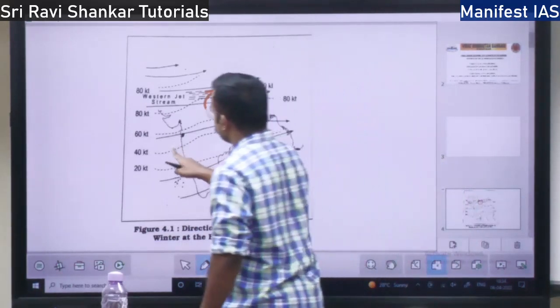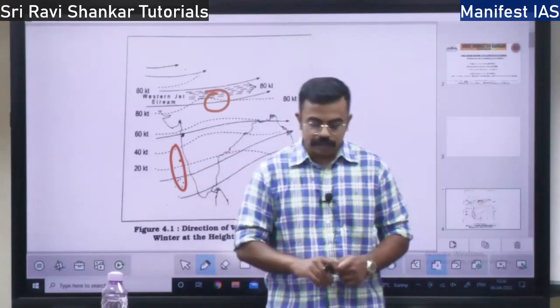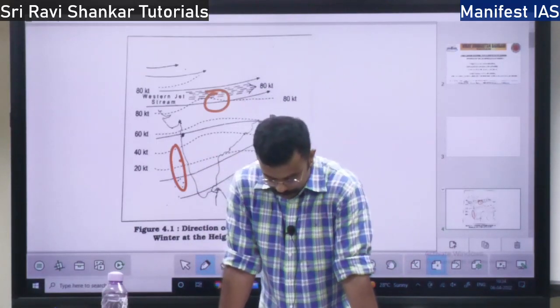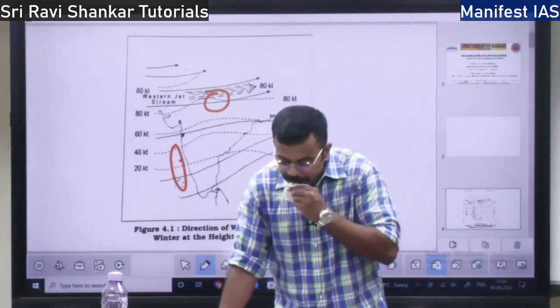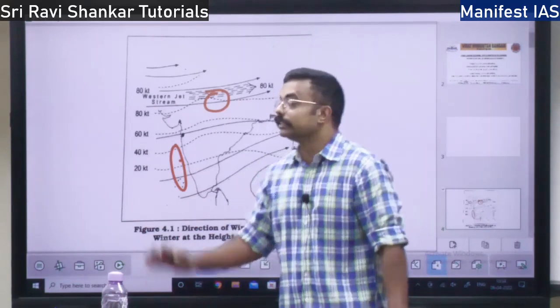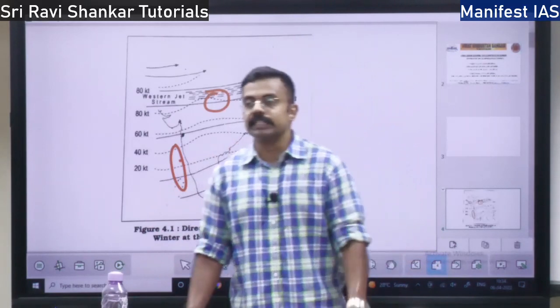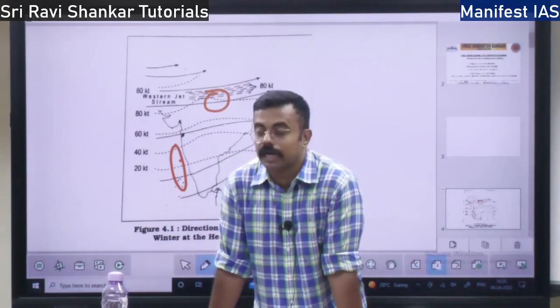So the ocean has a moderating effect, whereas that moderating effect is not present in Punjab, Haryana, Western Rajasthan as well as the Delhi region. That is why there you will find an extreme type of climate. Extreme in the sense, in summer you will find very high temperature, in winter very low temperature. So the distance from the sea determines the climate of the place, and also altitude.